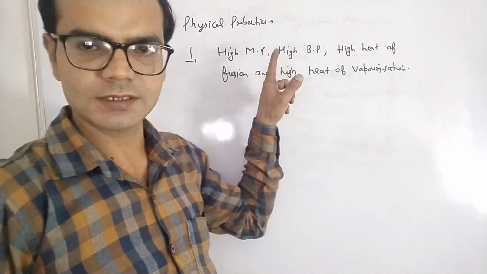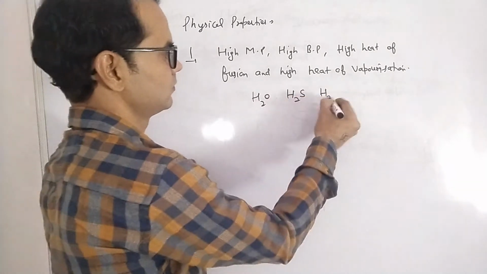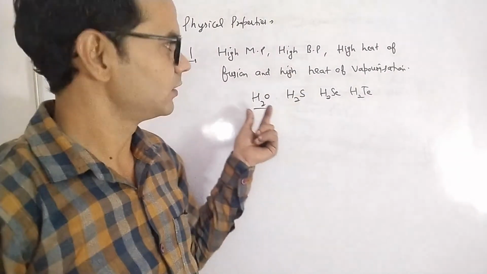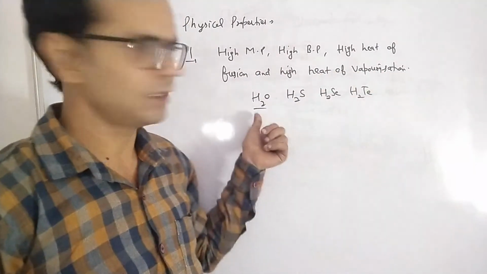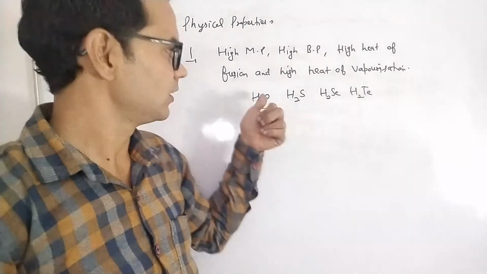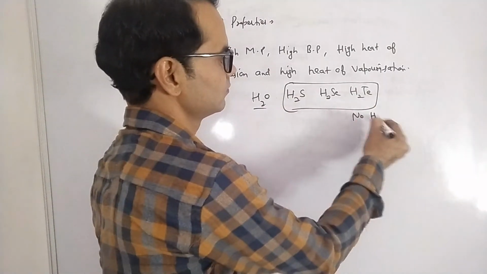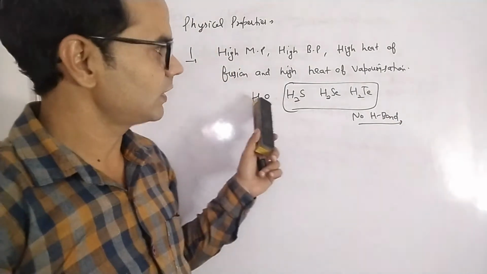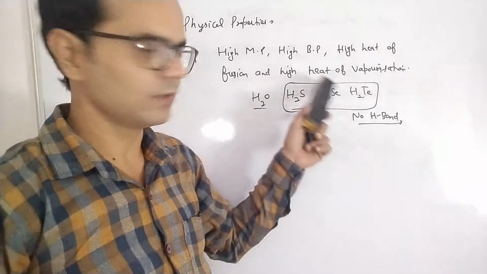Oxygen is a member of group 16. These properties of water are higher than those of other hydrides due to the presence of hydrogen bonding. Only in water is hydrogen bonding there. In these three, there is no hydrogen bond. That's why water has different properties from the other hydrides of group 16.